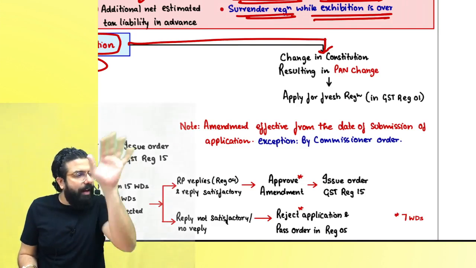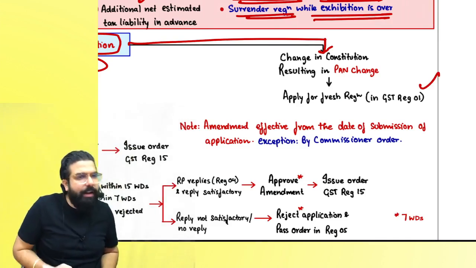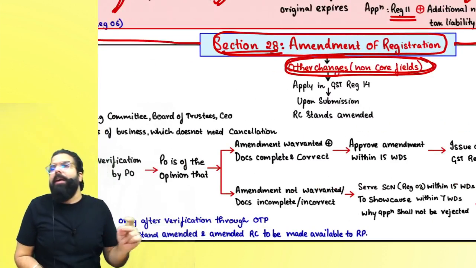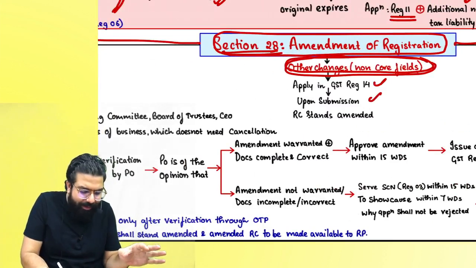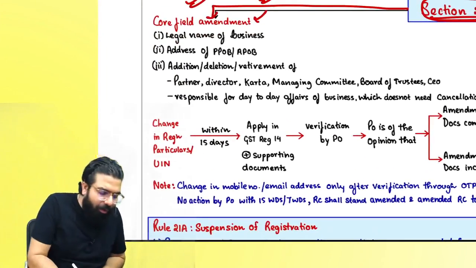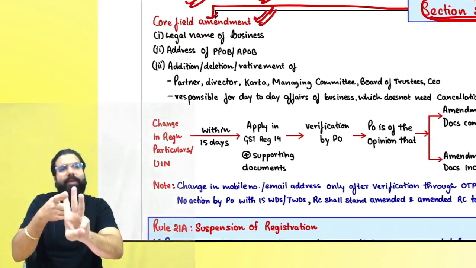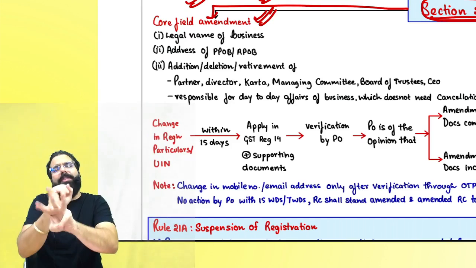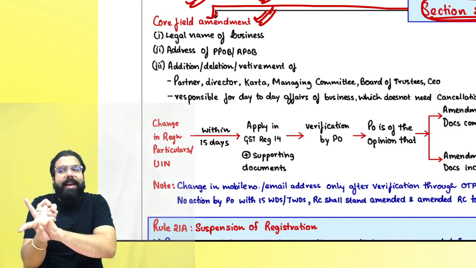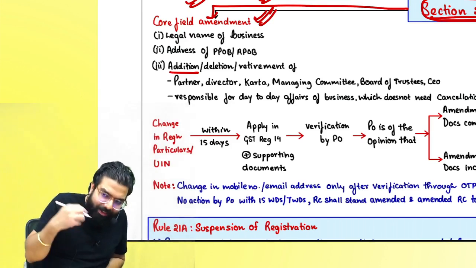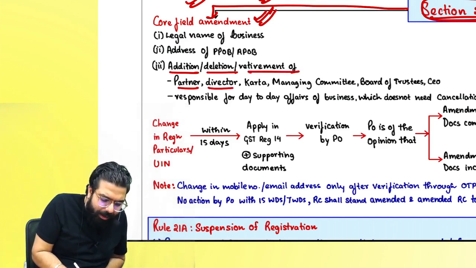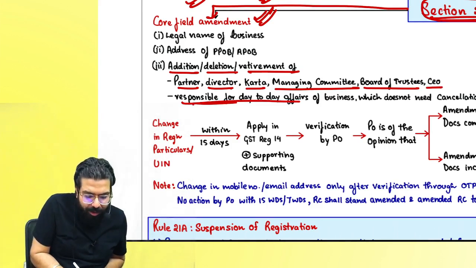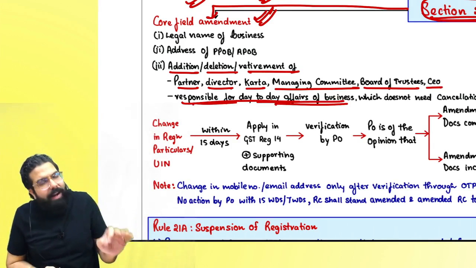Always remember, there can't be any amendment done in that case. You have to apply for fresh registration. Sir, in the case of non-core field amendment, just go online, apply and the registration certificate will stand amended. Sir, core field amendment. What are the three things which are core fields? Legal name of your business is changing, address of principal place of business or additional place of business is changing, or there is a change in the addition, deletion or retirement of partner, director, karta, managing committee, board of trustees or CEO who is responsible for day-to-day affairs of the company. An amendment would suffice.